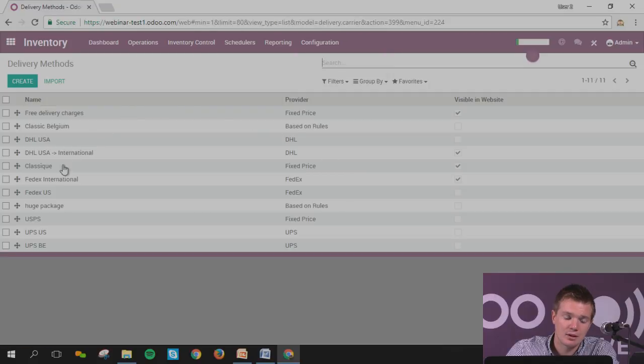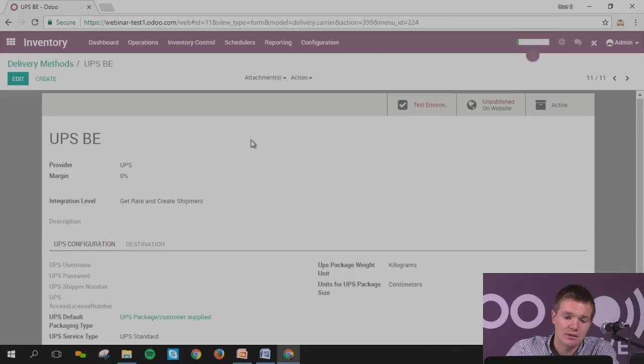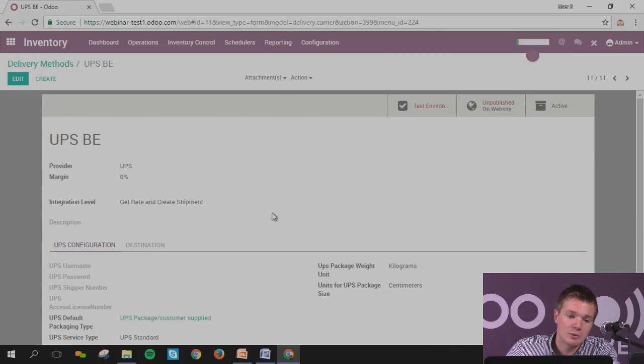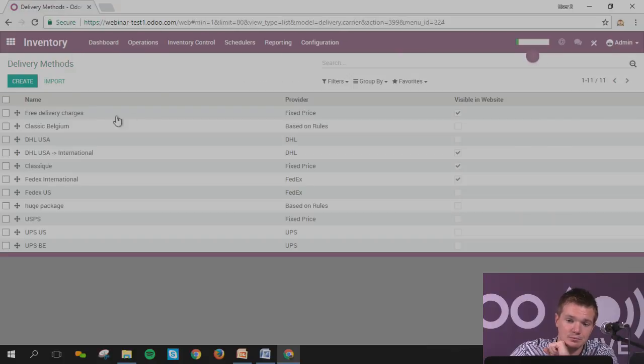As you can see now, I've got USPS with more information, USPS Belgium, and directly you've got some information linked with the kilograms, the centimeters. So basically, everything has been settled so that in 2 or 3 clicks you can simply have the integration with USPS, and the client will be able to follow his order. Feel free if you've got any question regarding that. It's also linked with the inventory, so feel free to send it to us. We'll be able to discuss it in more detail.